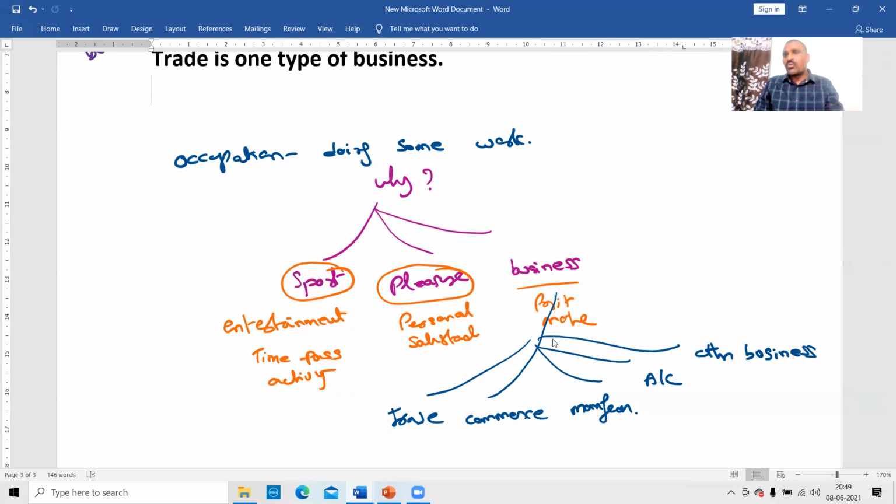Okay, any occupation you are engaged in means you are doing some work, you are paying some attention to the work, you are applying your physical labor. You are applying your body and you are applying your mind. Fine, if it's entertainment, it's pleasure. Other than that is a business. I am applying my body, I am applying my mind, therefore it is a business.